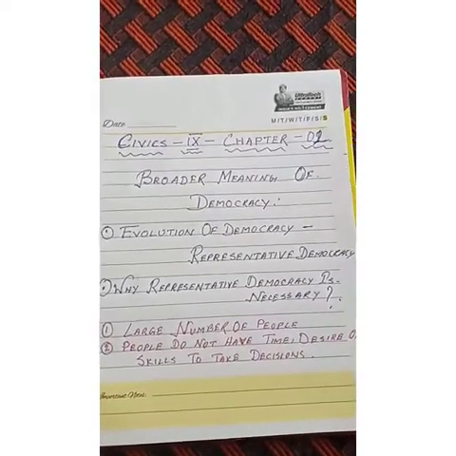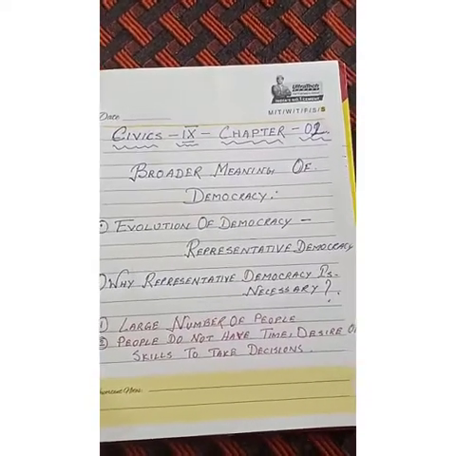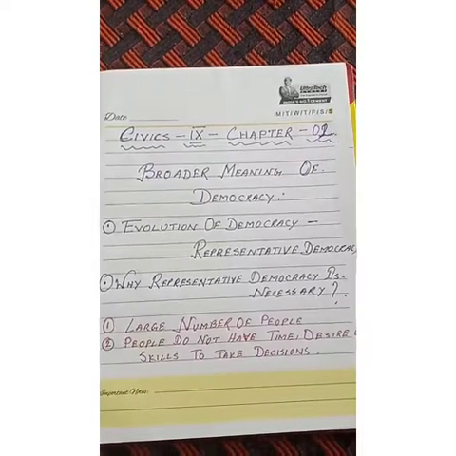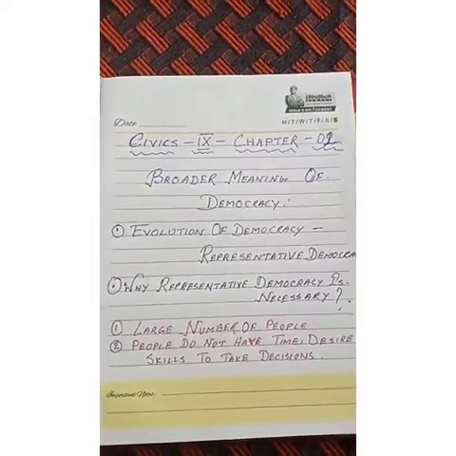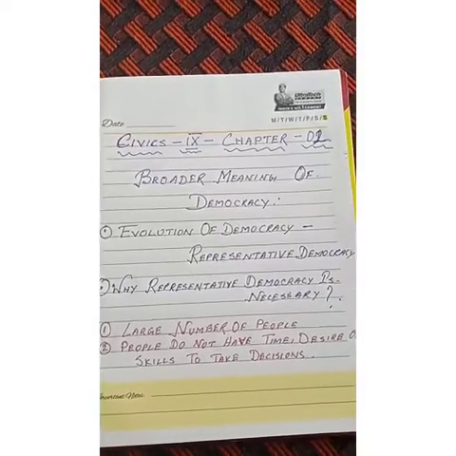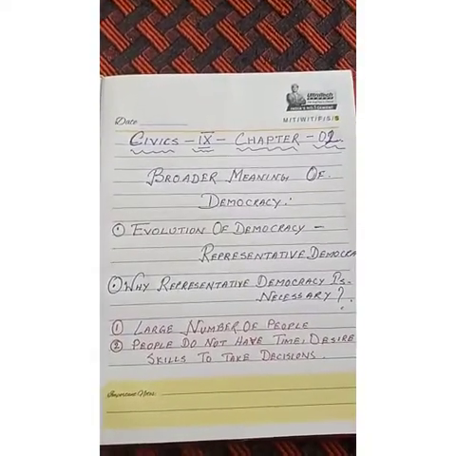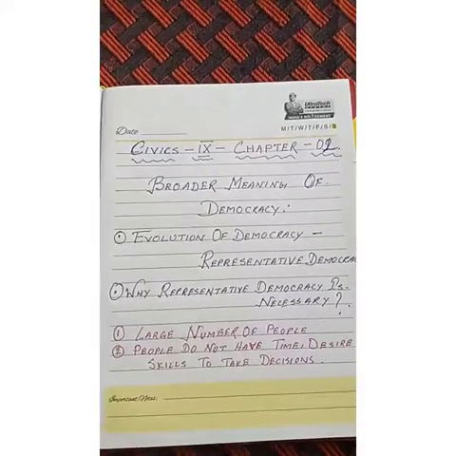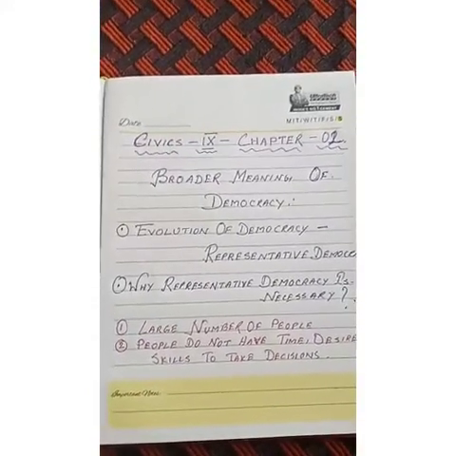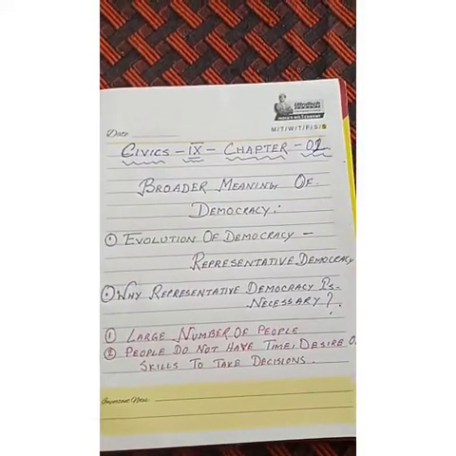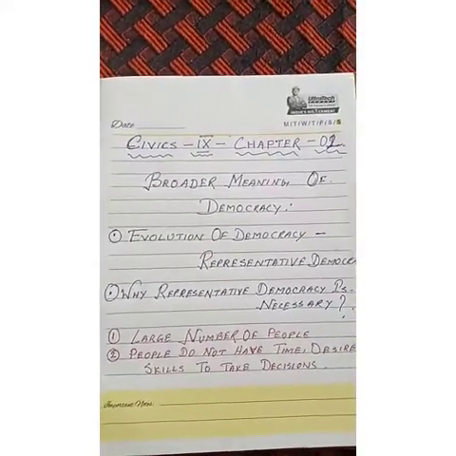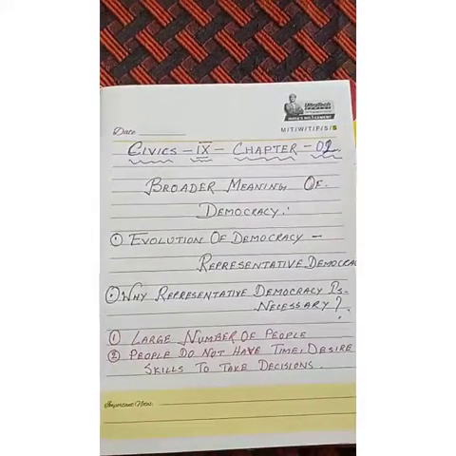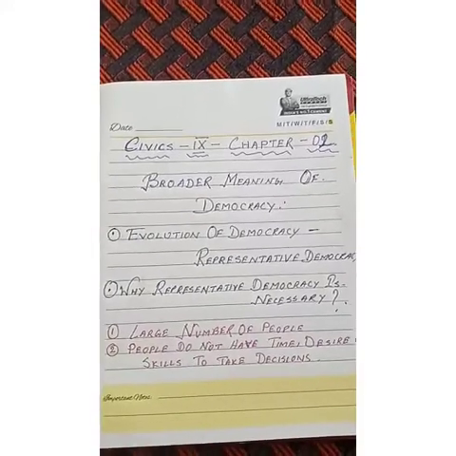Today I will discuss Civics Chapter 2, last part, that is the broader meaning of democracy. This is for class 9. So you can see the writings also. Try to understand. In this chapter we have already discussed what the advantages and disadvantages of democracy are, what democracy is, and the basic meaning of democracy. But in the last part, there is still some scope of democracy that is to be discussed.